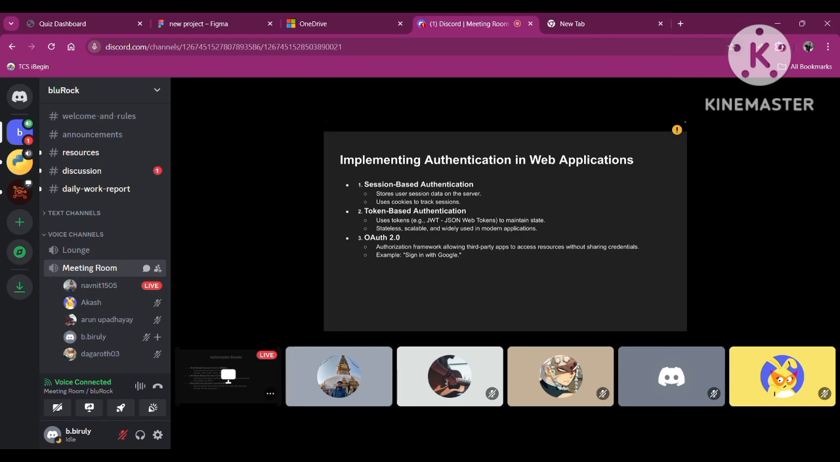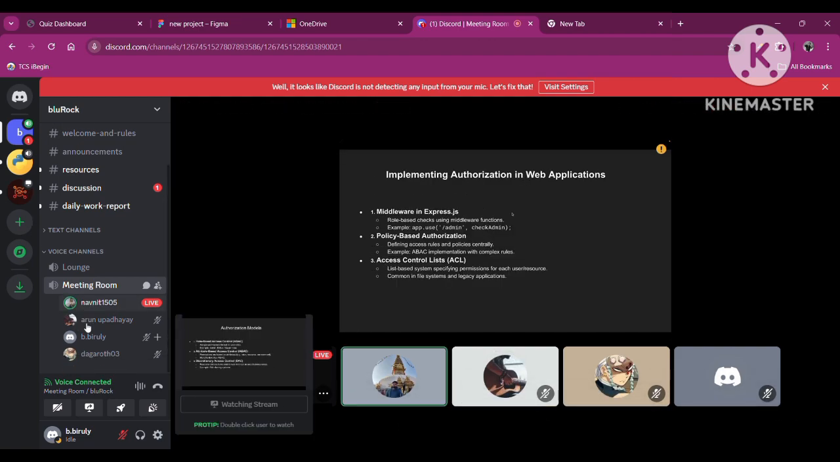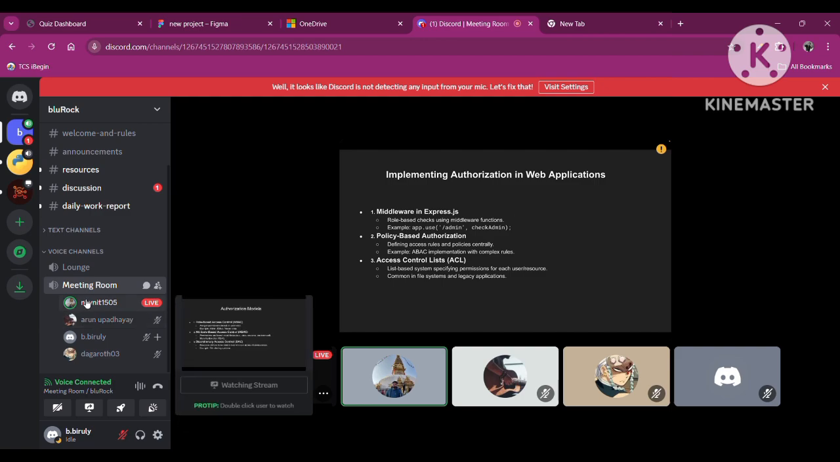Session-based authentication is implemented by storing user session data on the server side. And token-based authentication uses JWT, JSON Web Tokens, which I must say are very commonly used.